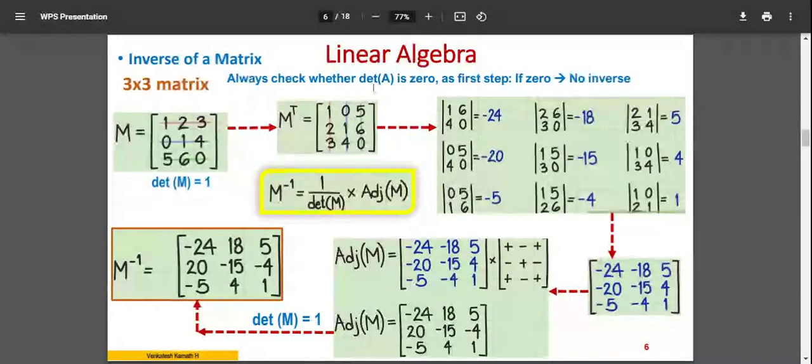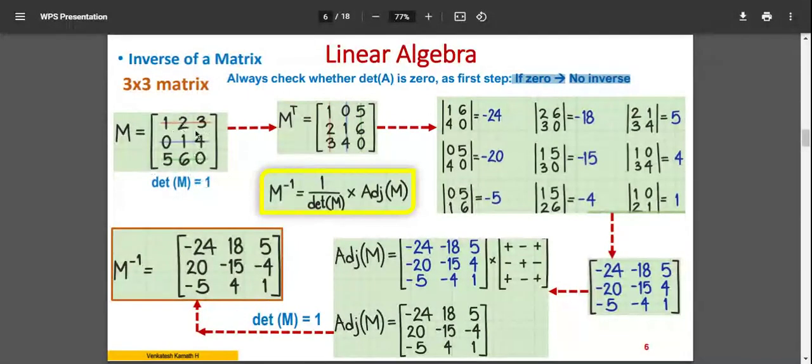First thing is, I have identified whether the determinant of A is 0 or not. That's my first step. If it is 0, there is no inverse for it. So what I did, the matrix M is equal to 1 2 3, 0 1 4, 5 6 0. There are some colored lines that you can see, magenta, blue and green, 3 lines representing 3 rows. Where it goes, you can trace it. Now the determinant of that matrix is 1.